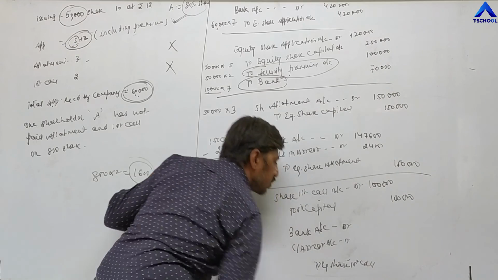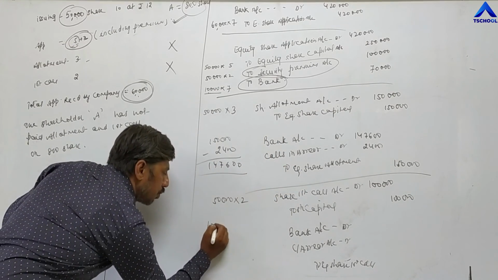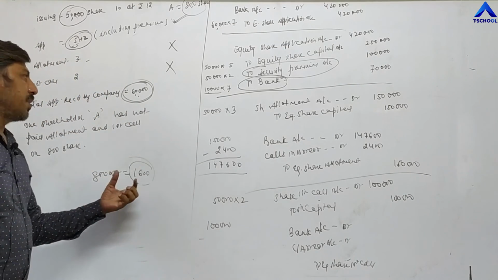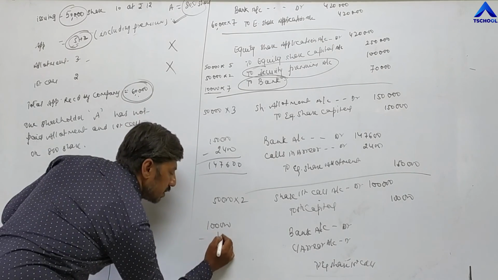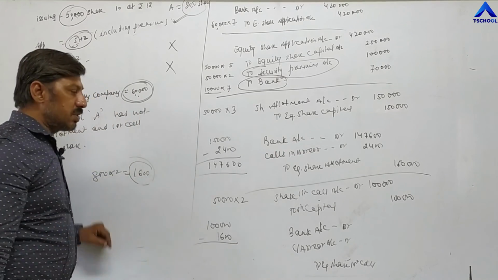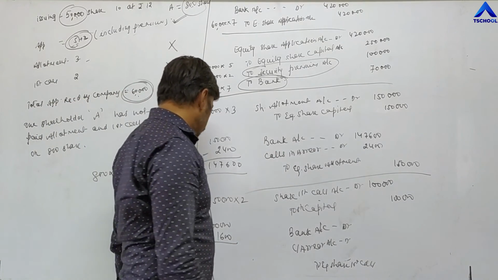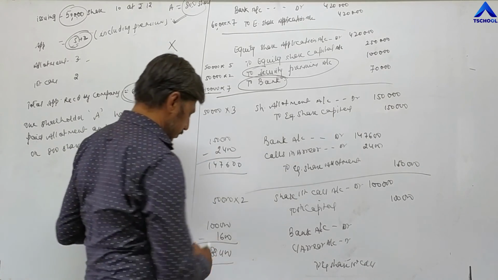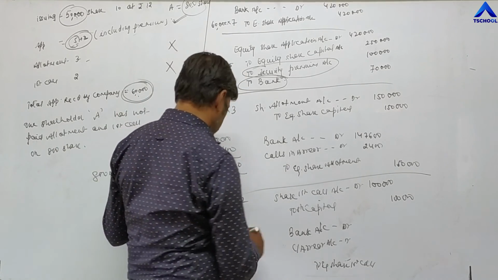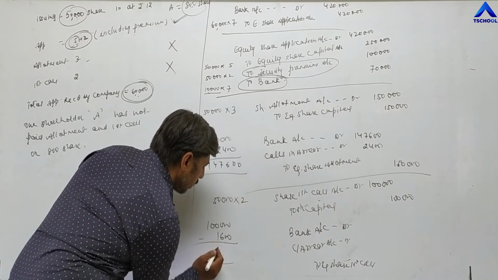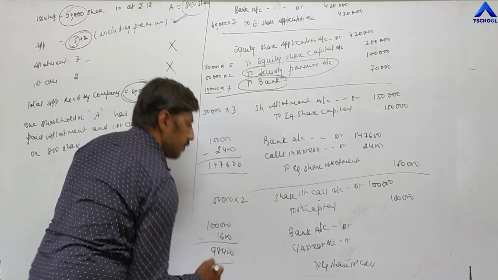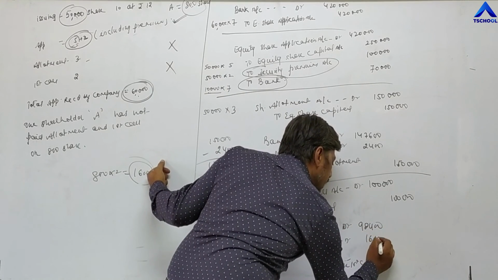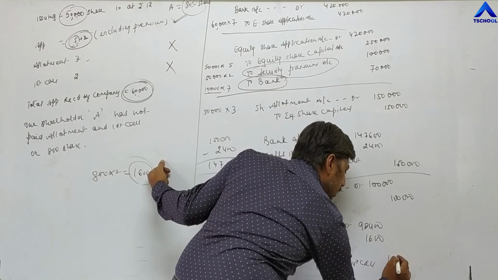Now the total company has to receive 1,00,000 rupees. 1,00,000 minus how much money the company is not receiving? 1,600. So it becomes 98,400. Bank account debit 98,400. Not receiving 1,600. Total becomes 1,00,000 rupees.